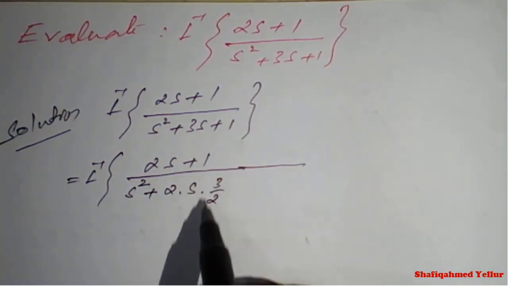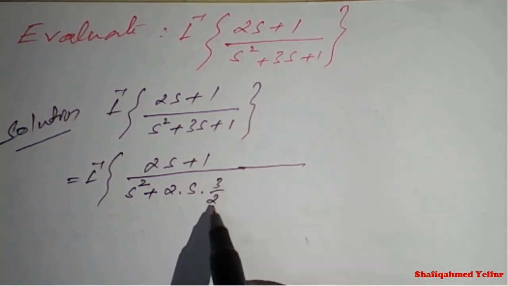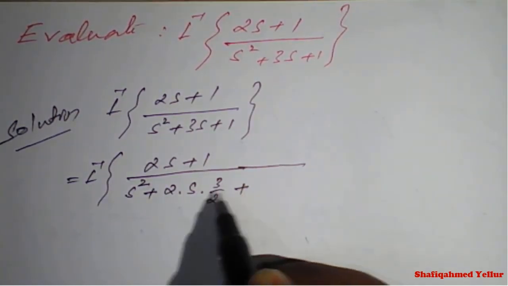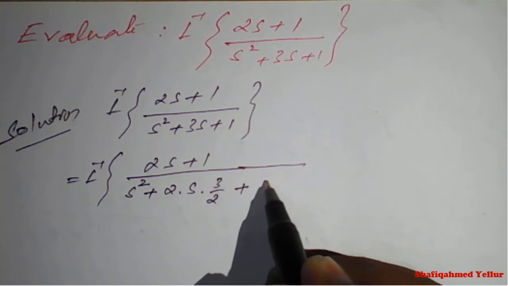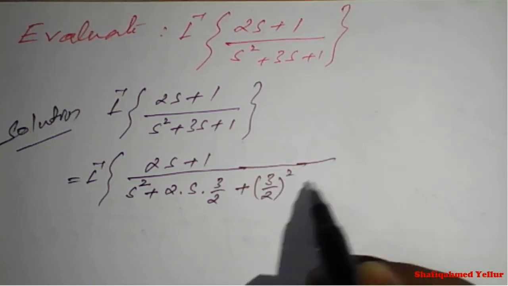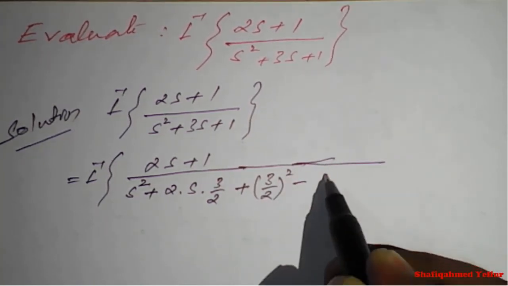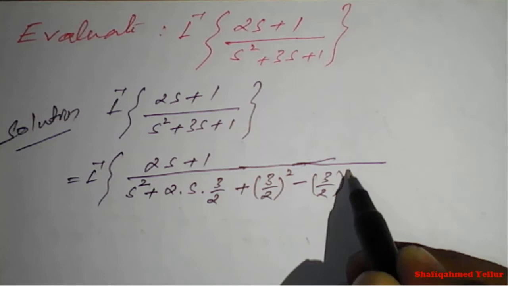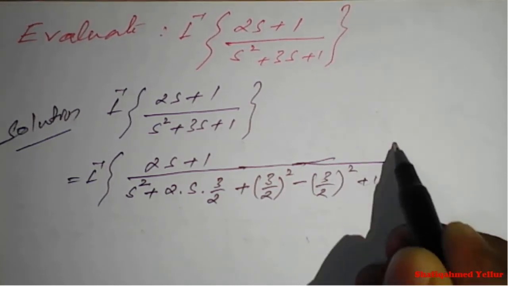Next, since we multiplied 3 by 2, we square the same term, adding and subtracting (3 by 2) whole square, plus 1.